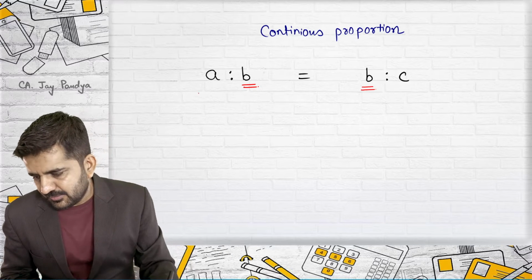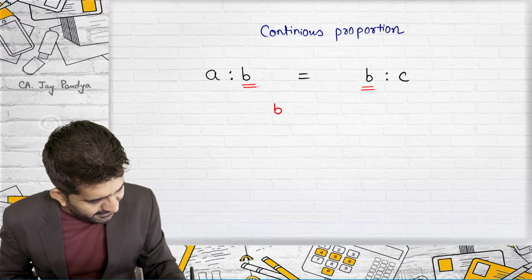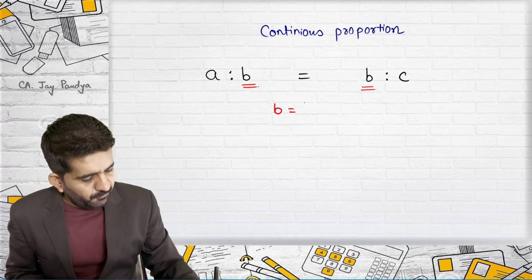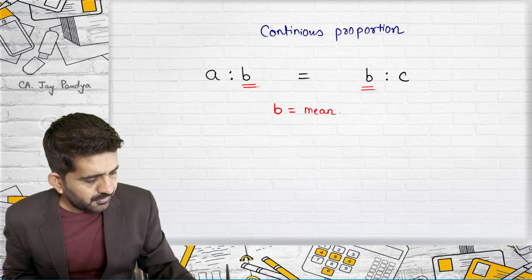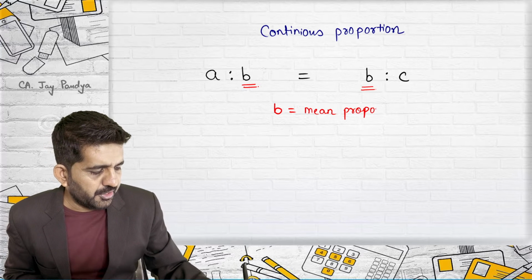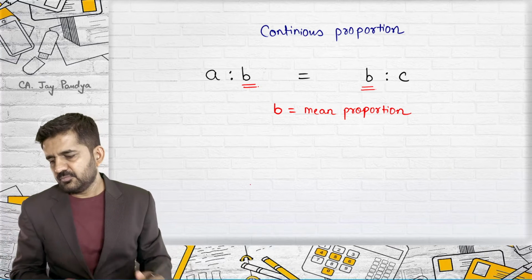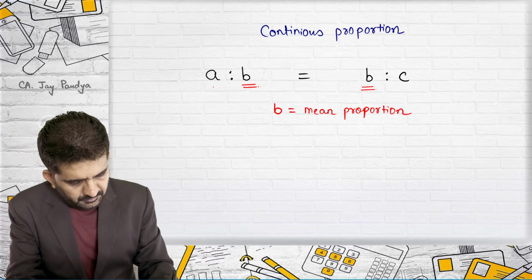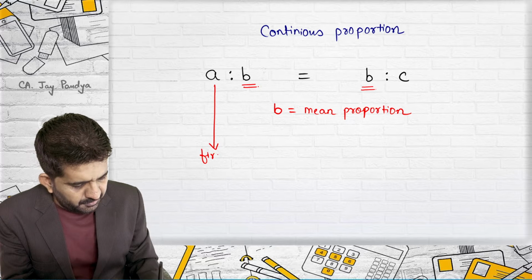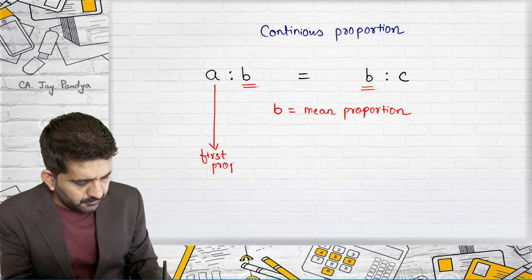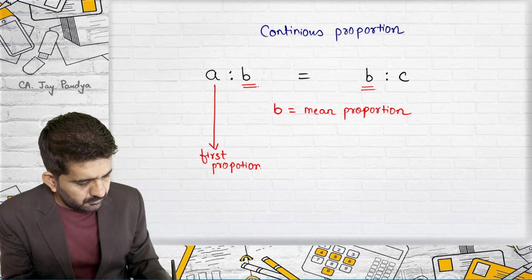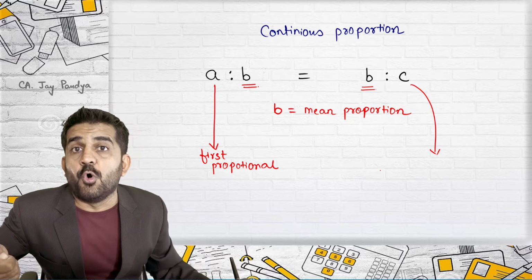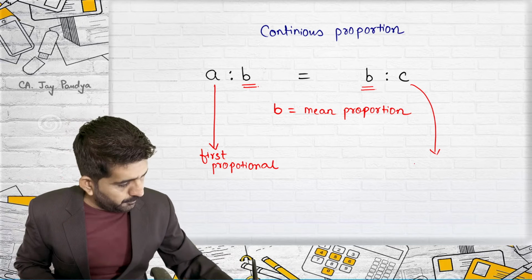Now, this B, which is in between, which is the mean, is termed as mean proportion. And A and C: A is termed as the first proportional and C is termed as, not a fourth, it is termed as a third proportional.